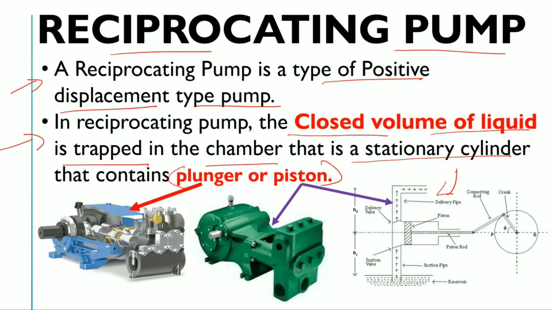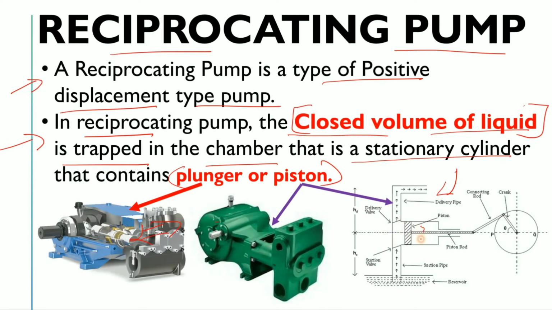And if you see this reciprocating pump, this one is a plunger type reciprocating pump. Here there may be one plunger, two plungers, or three plungers, meaning a triplex plunger. It depends on your requirement and the process conditions. But mainly what I want to tell you is that in the reciprocating pump, a closed volume of liquid is trapped in a chamber, or simply in the system.